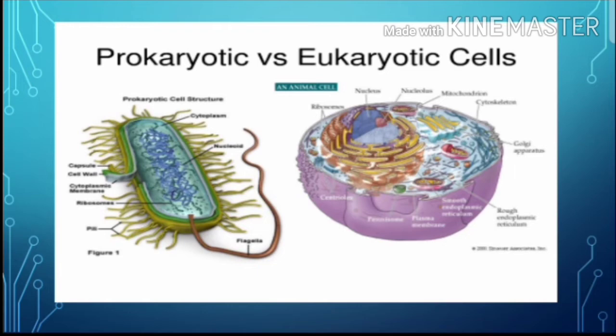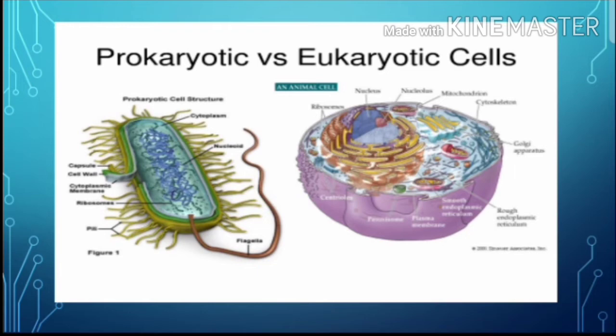Next one, mitochondria are present, which are the powerhouse of the cell, providing an energy storing system. In prokaryotic cells, the mitochondria are absent. Instead of mitochondria, they have mesosomes in the prokaryotic cells, while eukaryotic cells have mitochondria, Golgi apparatus, rough endoplasmic reticulum, smooth endoplasmic reticulum, and plasma membrane. Those are the organelles present in the eukaryotic cell with an enclosed envelope.